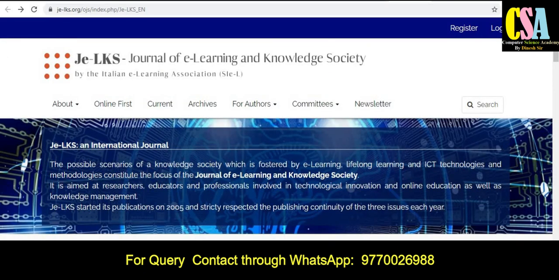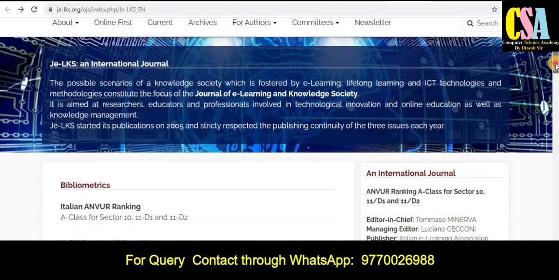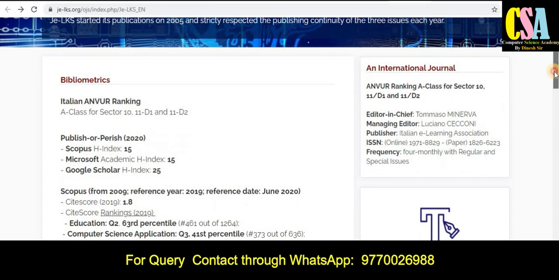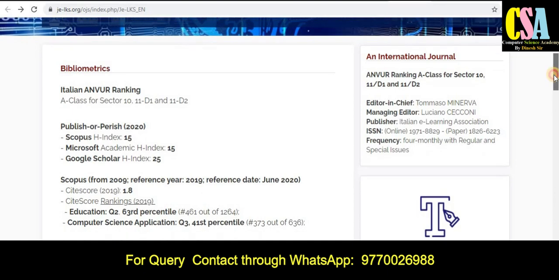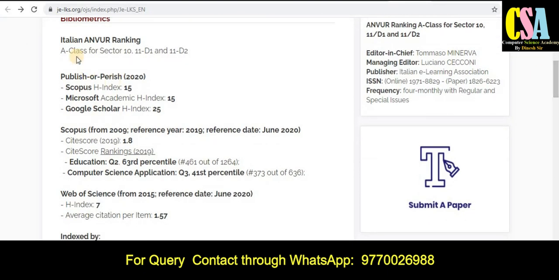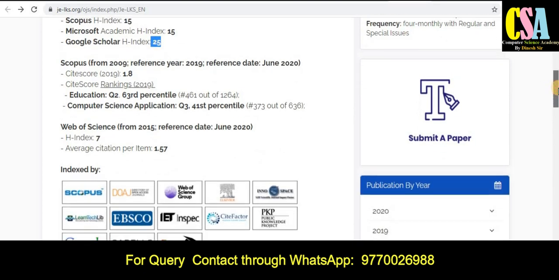Next category of the journal is the JELK, Journal of E-Learning and Knowledge Society. This is also a Scopus category journal. So explore the journal very carefully. And about this journal, you can see here published Scopus H-index is 15, and Microsoft Academic H-index 15, and 25 Google Scholar H-index, Scopus category, and so many things are given here.